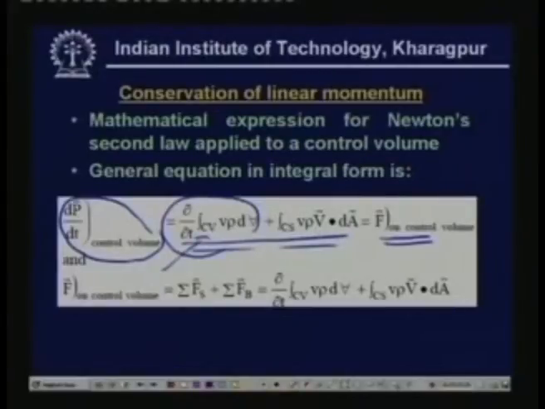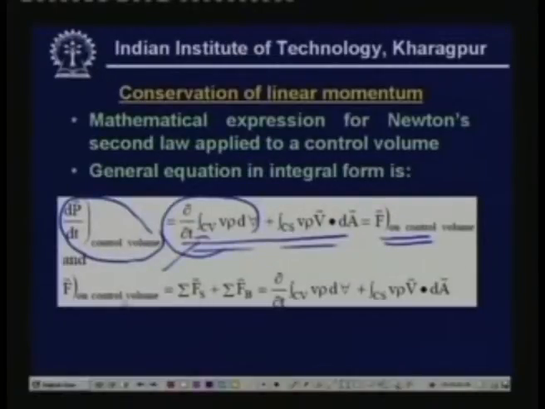So in simple terms, the conservation of linear momentum says that the net force acting on a system is equal to the sum of the rate at which the momentum of the control volume is increasing plus the net momentum flux out of the control volume. This is a vector equation. That means you can write this equation for different directions. For example, you can have linear momentum equation for x direction, y direction and z direction. So this can be written in this form.